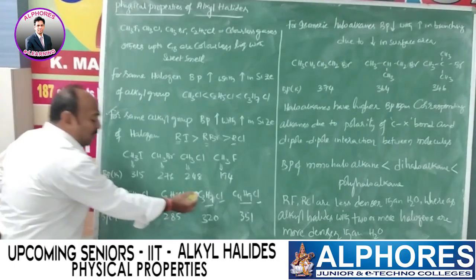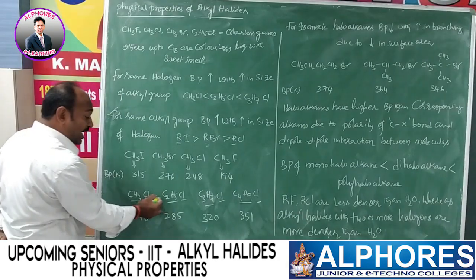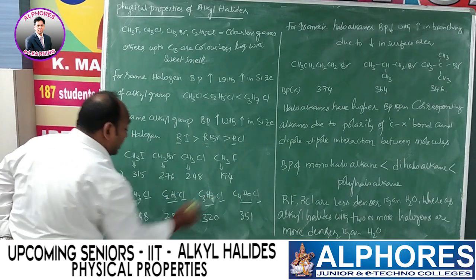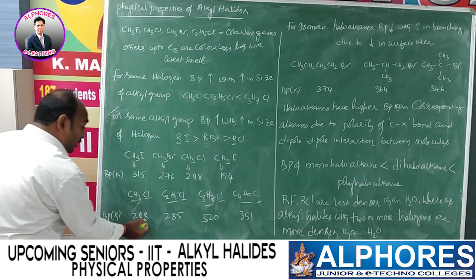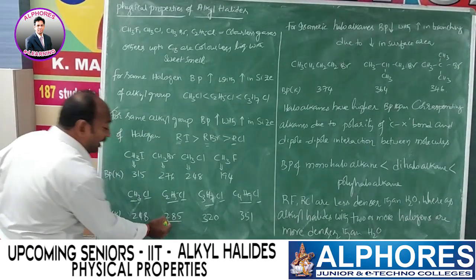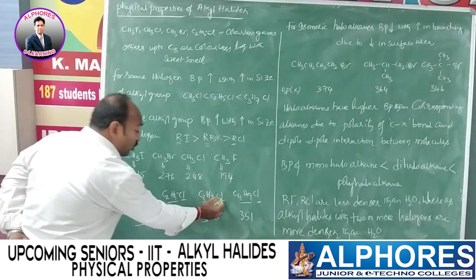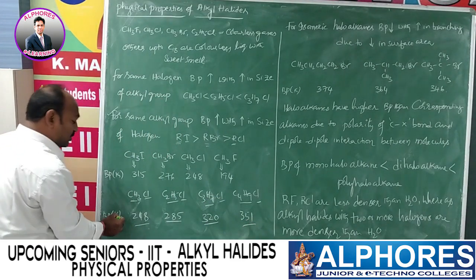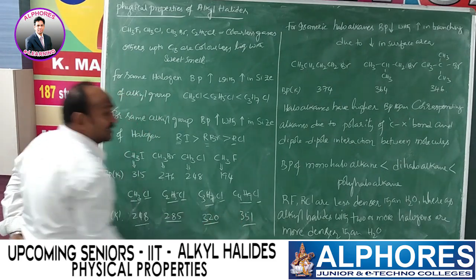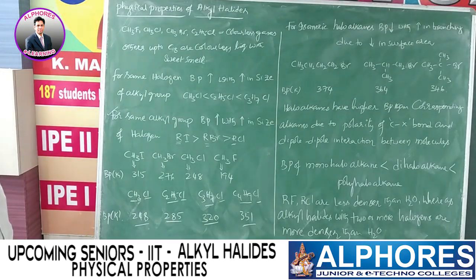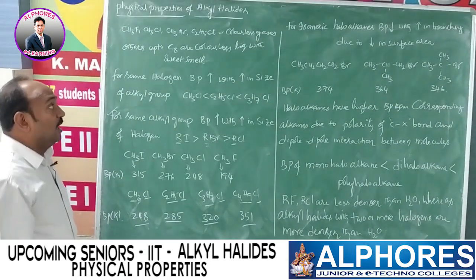With increase in number of carbon atoms in the alkyl group for the same halogen, what happened? Check out here: 248 for methyl chloride or chloromethane, 285 for ethyl chloride or chloroethane, chloropropane 320, chlorobutane 351. That means boiling point increases with increase in number of carbon atoms.